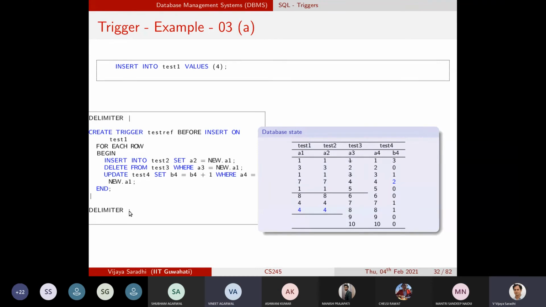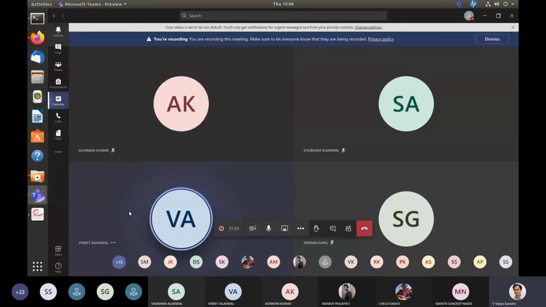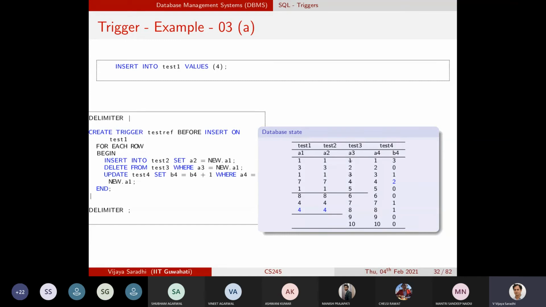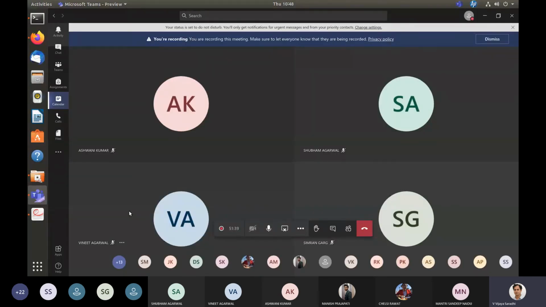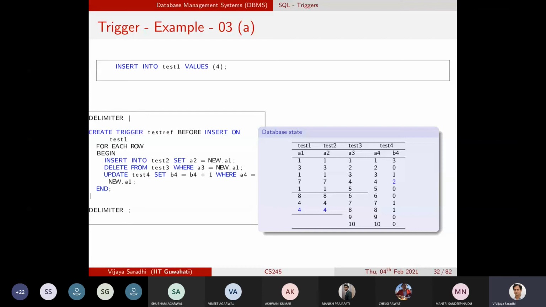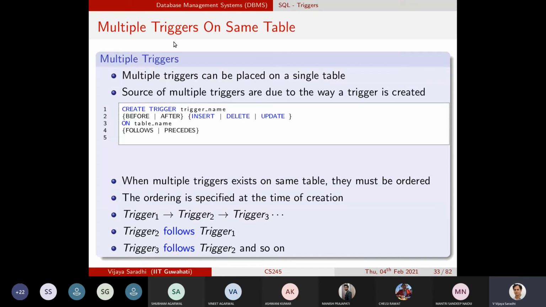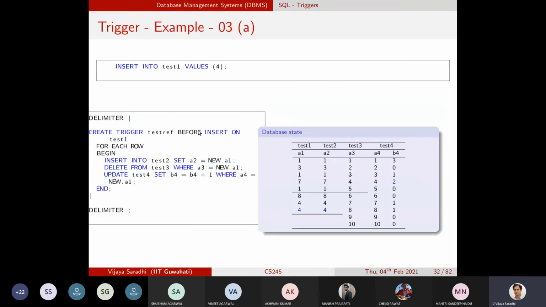One more thing I wanted to tell you is that these triggers are objects that will be residing within the database. This entire code lies in the database, not outside the scope of the database. Now, as you have seen, one insert statement can have a cascading effect on multiple tables, and multiple operations can potentially be performed. Of course, this is only one trigger that you have set on one table.